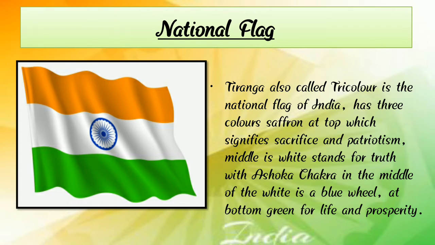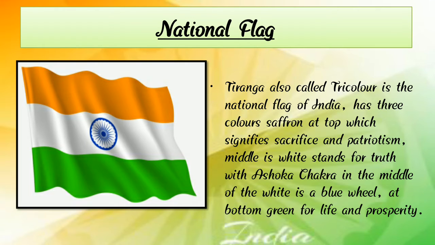The top saffron color signifies sacrifice and patriotism, and the middle white stands for truth, and also the Ashoka Chakra in blue is in the middle of the white, and at the bottom green is for life and prosperity.